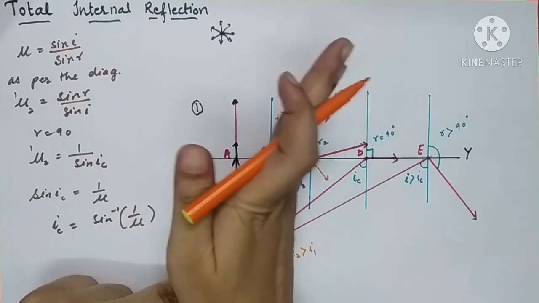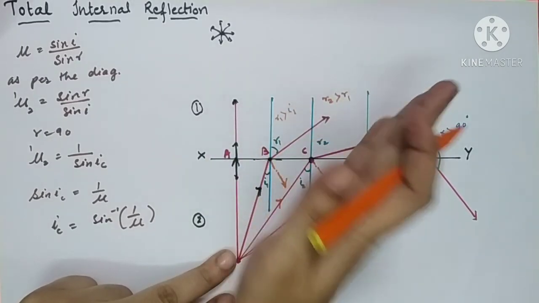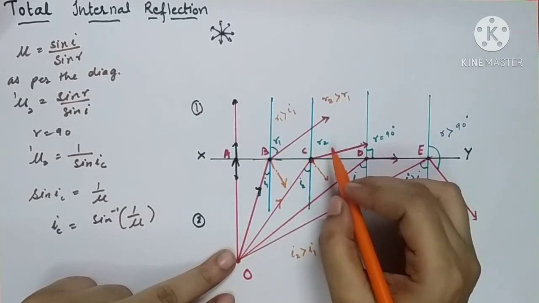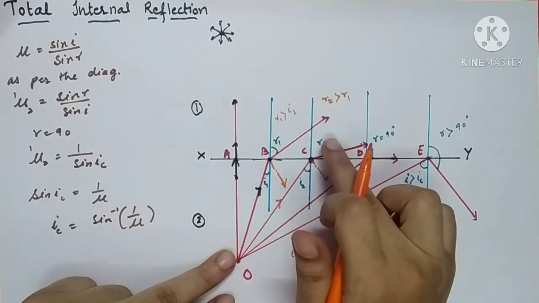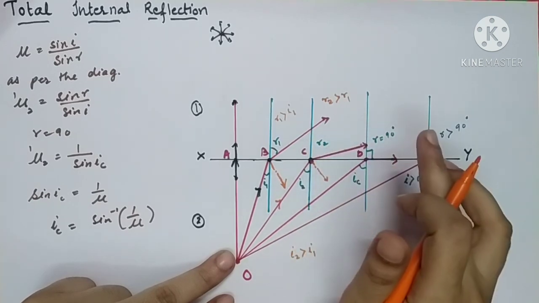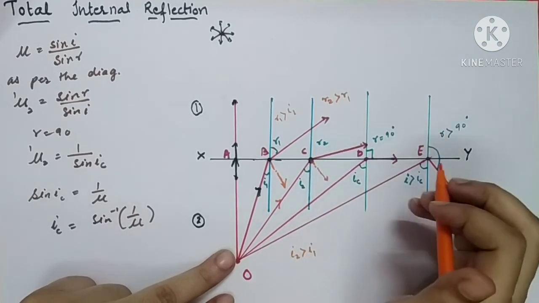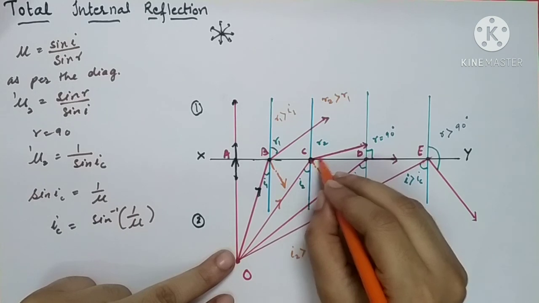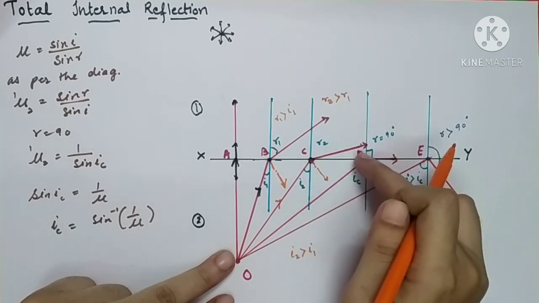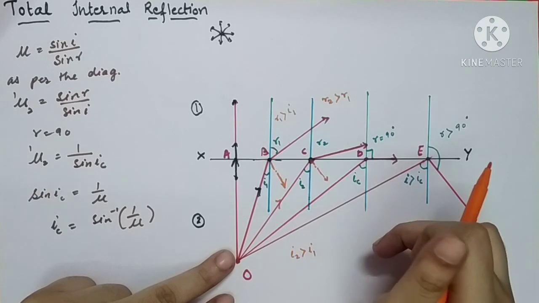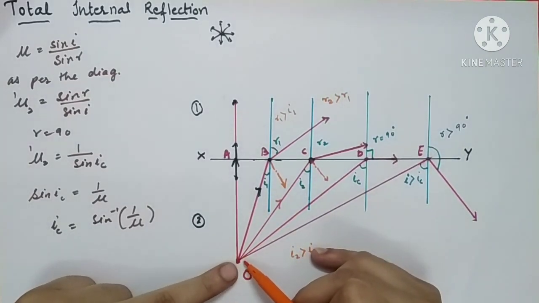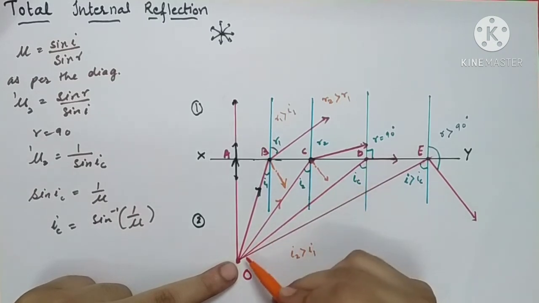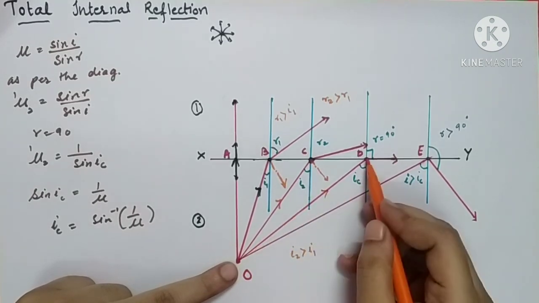Similarly, when you go on considering the successive rays of light, each and every time you will find that this refracted ray is going to move more and more away from the normal. And finally the time will come when this ray will graze the surface. So let us consider that point. Consider the fourth incident ray emitting from point O. Let this incident ray be OD.